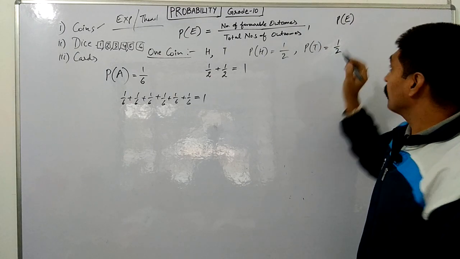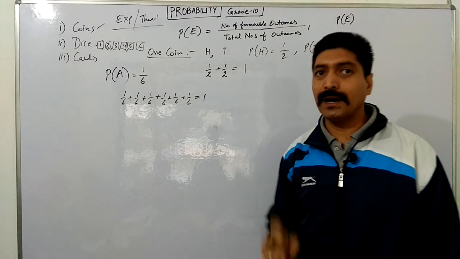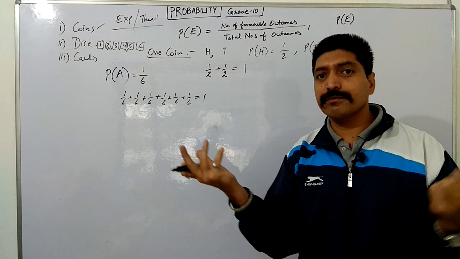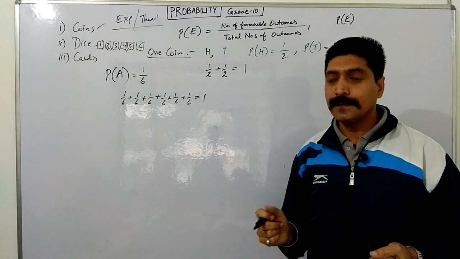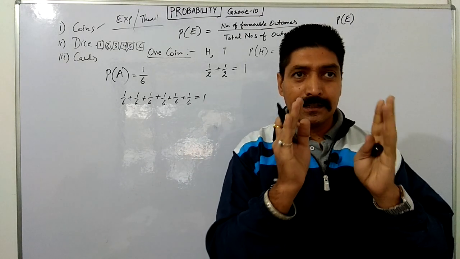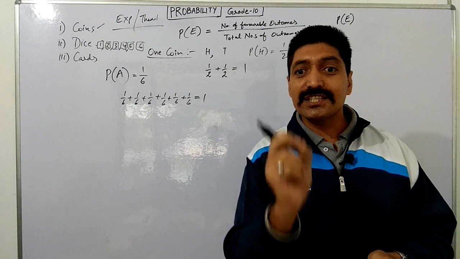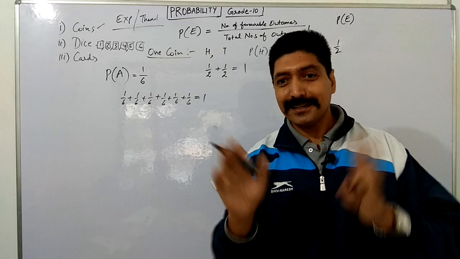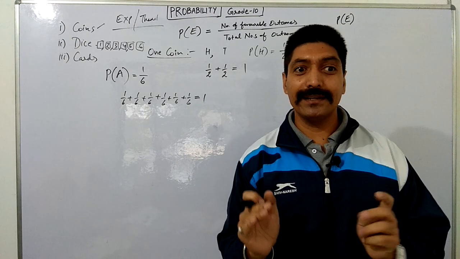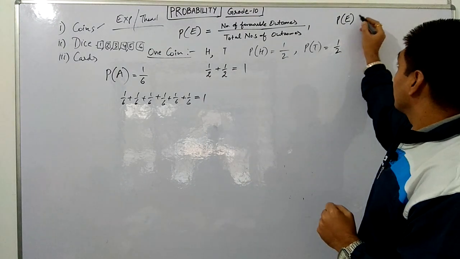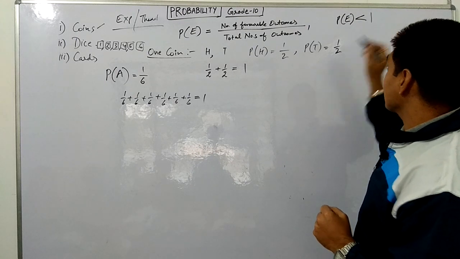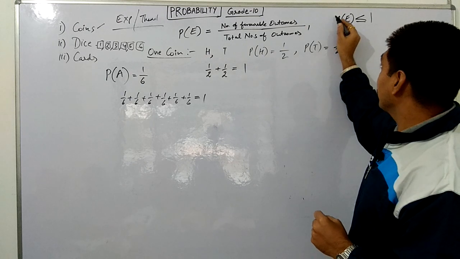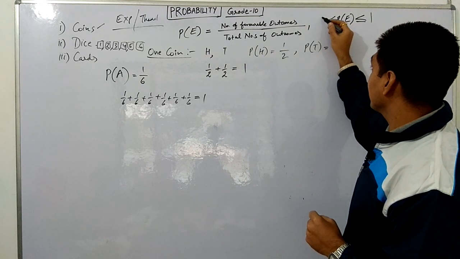Now the first very important point is where this probability lies. Most of the time in the examination, it is a 1 mark question: where does this value lie, when we are taking any experiment? The value of probability always lies between 0 and 1. It can be 0, it can be 1, but it always lies between 0 and 1. So it is always less than or equal to 1, and greater than or equal to 0.